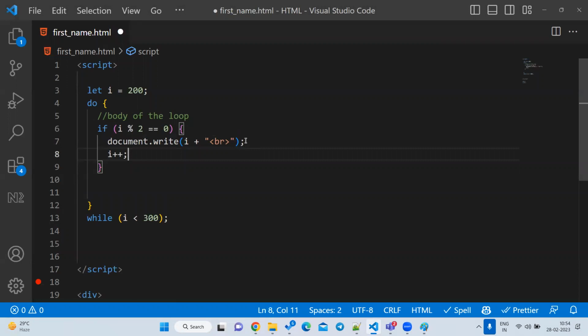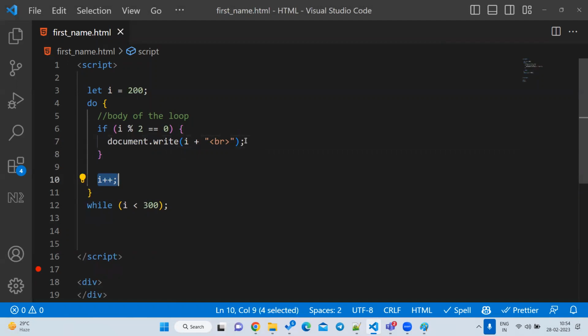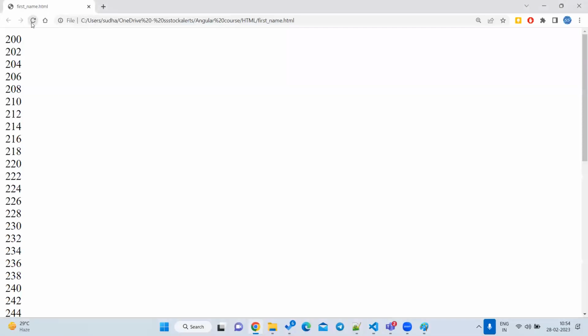Okay, if you are writing inside here, it will stop only one time, it will not print all your values. That is the reason your increment and decrement is always outside of your if conditions, regardless of the if conditions. Okay, so let's go and do it.